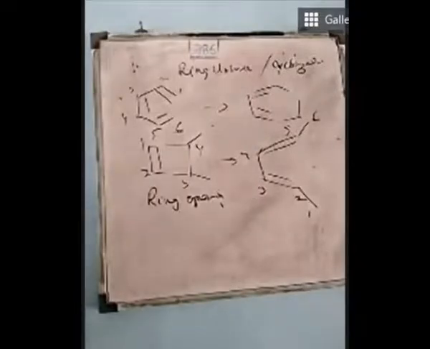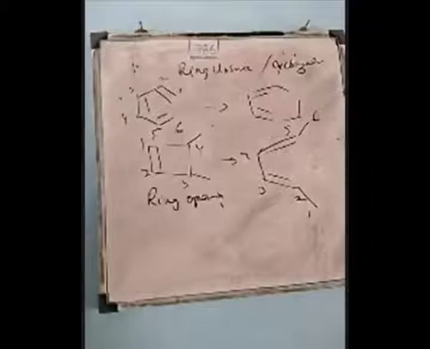Either we use a photochemical reaction or a thermal reaction. Few reactions are exceptions in which both cases are the same, that is, ring opening takes place or ring formation takes place. There are exceptional cases. Otherwise, the rule is that when we carry out the thermal reaction, the reaction takes place in which less stable